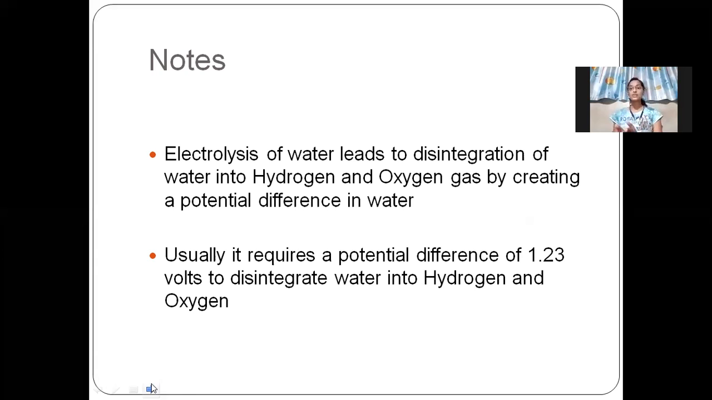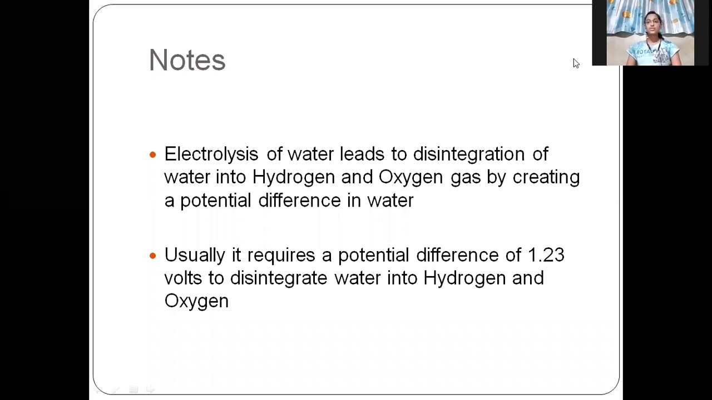Usually, it requires the potential difference of 1.23 volts to disintegrate water into hydrogen and oxygen. As we pass the cell.